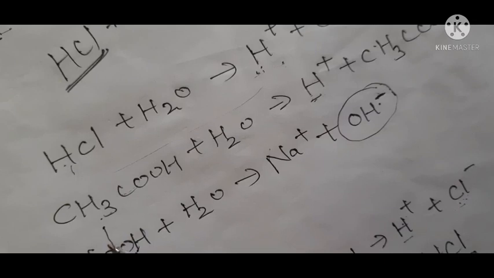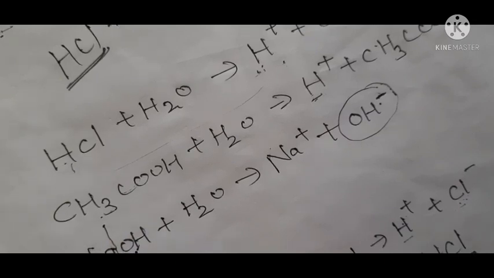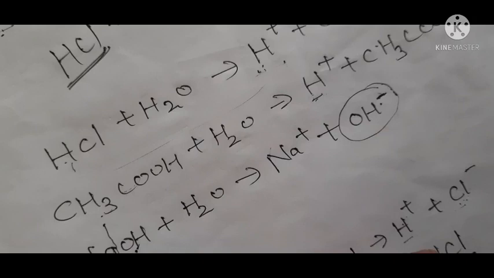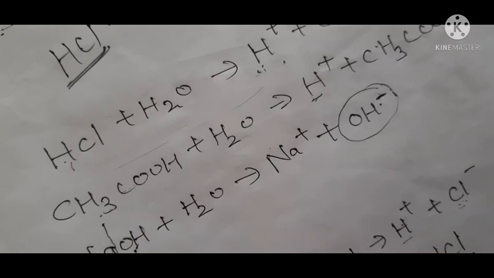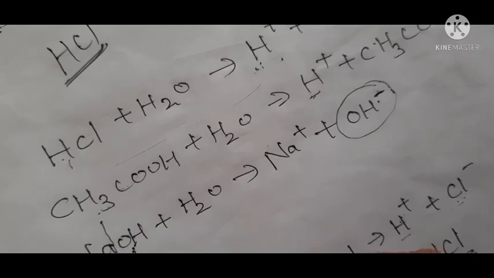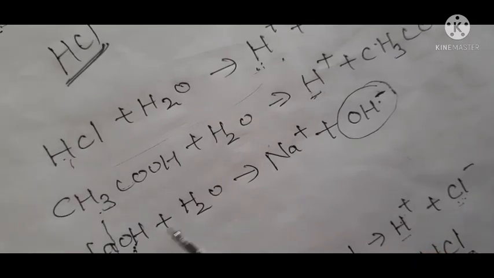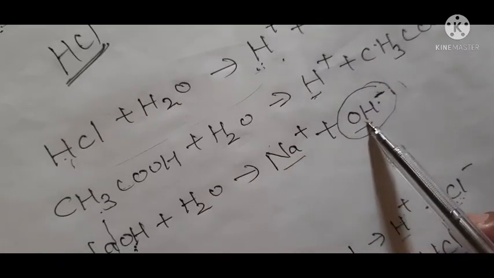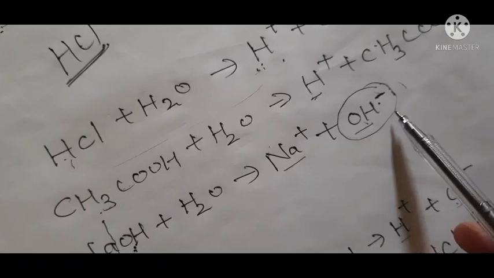If it is pure sodium hydroxide pellets, these pellets will not turn red litmus blue. When water is added, little or more, then this bond is broken, these ions are generated in the solution, and it behaves as a base.